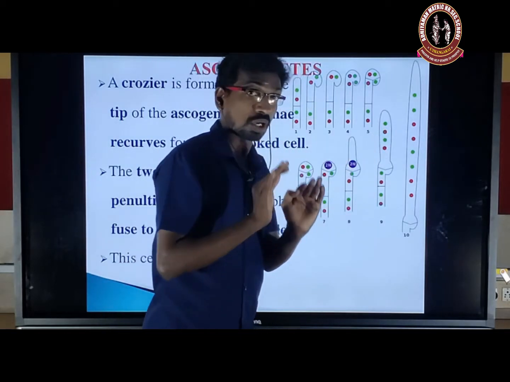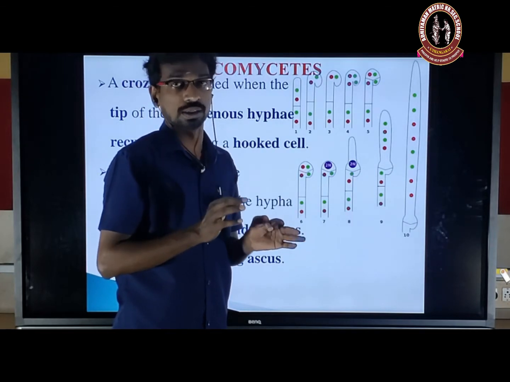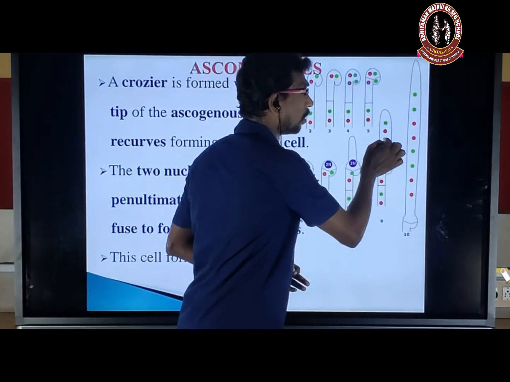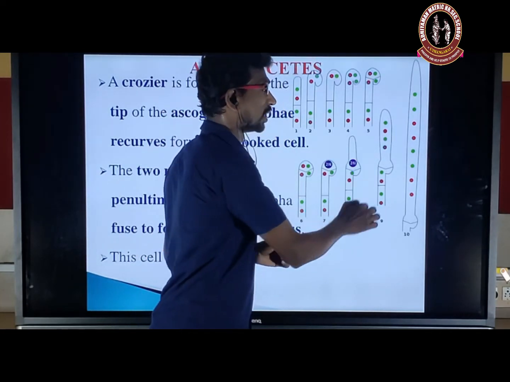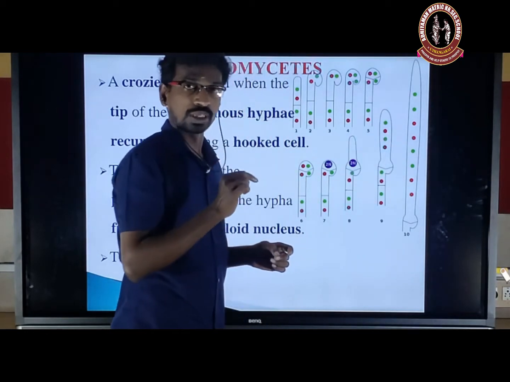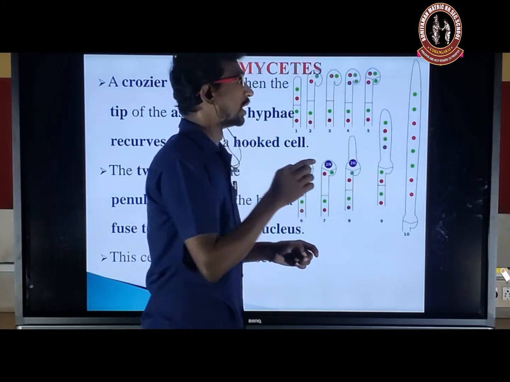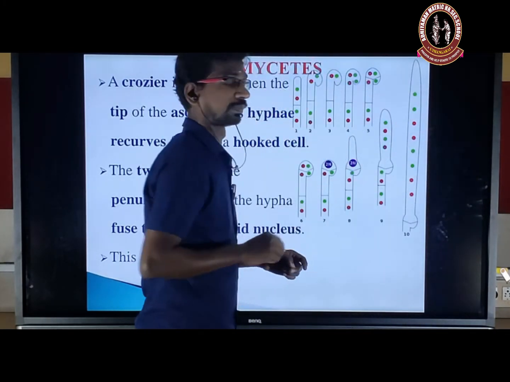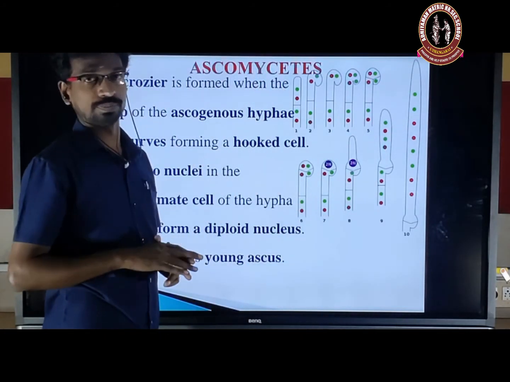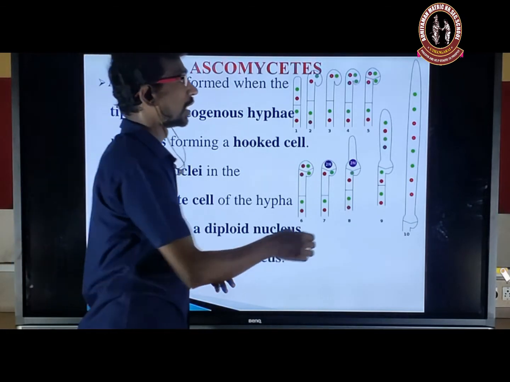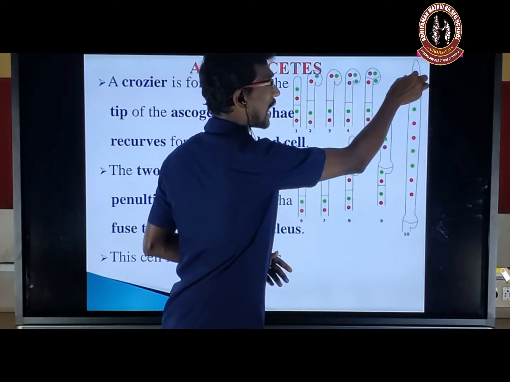Here only nuclear division occurs, not cytoplasmic division. Only karyokinesis occurs. As a result, four nuclei are formed by the first meiotic division. Now these four nuclei undergo mitotic division to form eight nuclei. Later each nucleus becomes an ascospore. They are arranged linearly in a sac-like structure, the ascus.